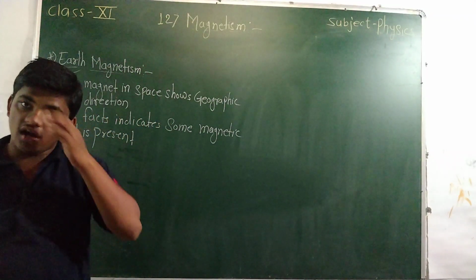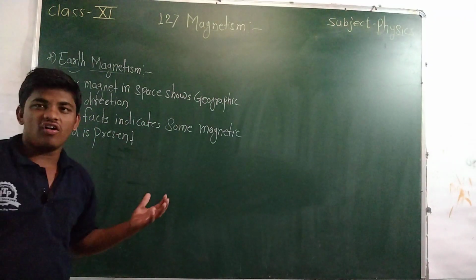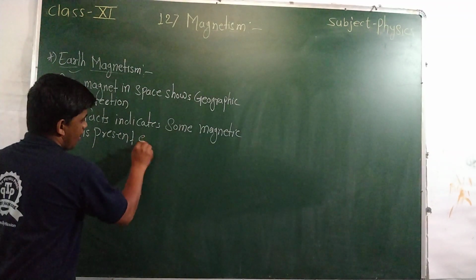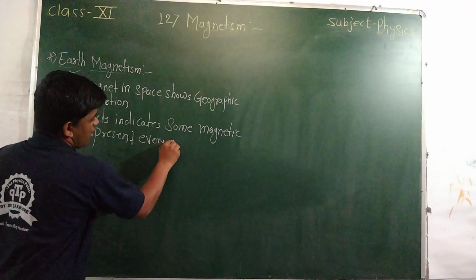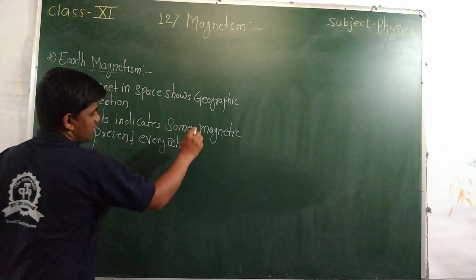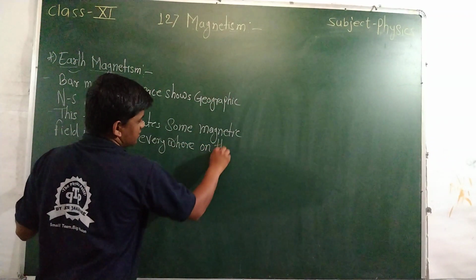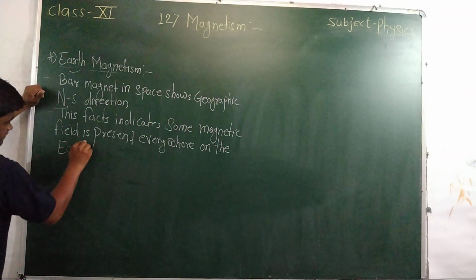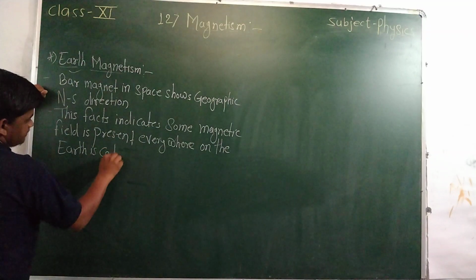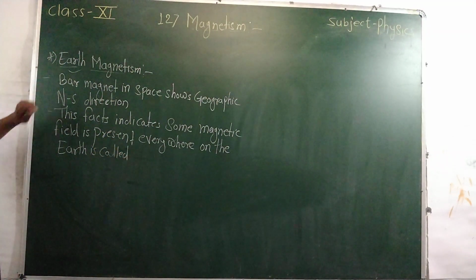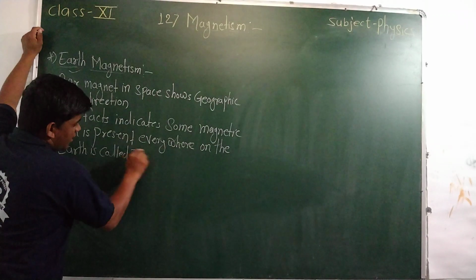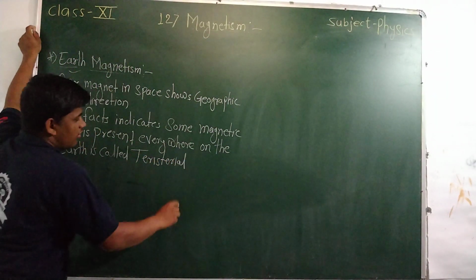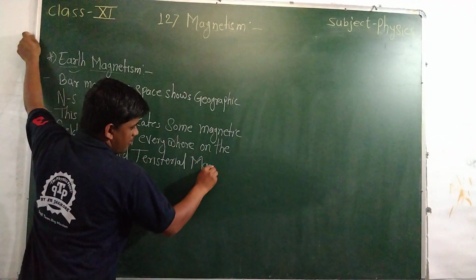This magnetic field, present everywhere on the earth, is called terrestrial magnetism.